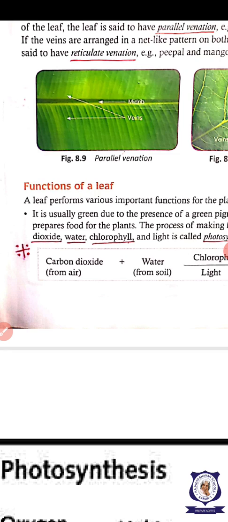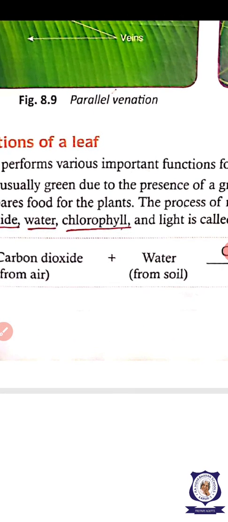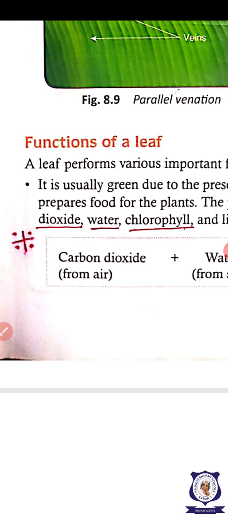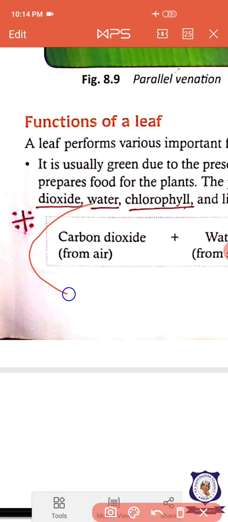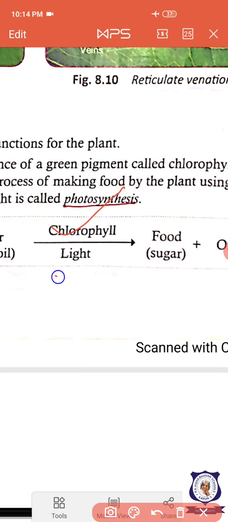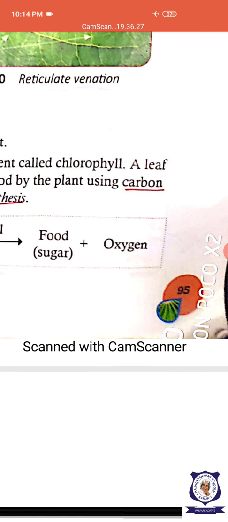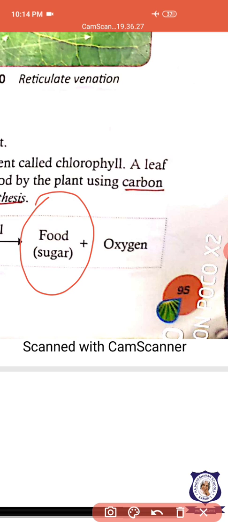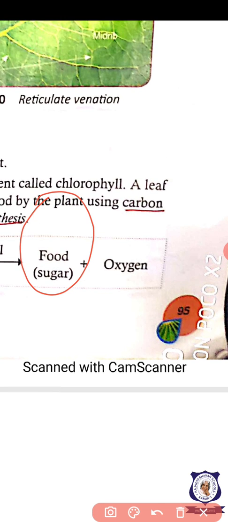How do they prepare that glucose? By using carbon dioxide and water, in the presence of chlorophyll and sunlight, sugar is made. And during that time, what is liberated?